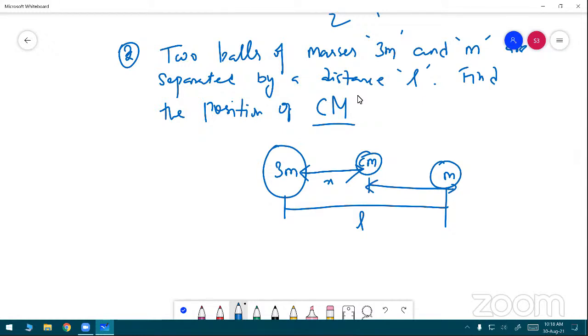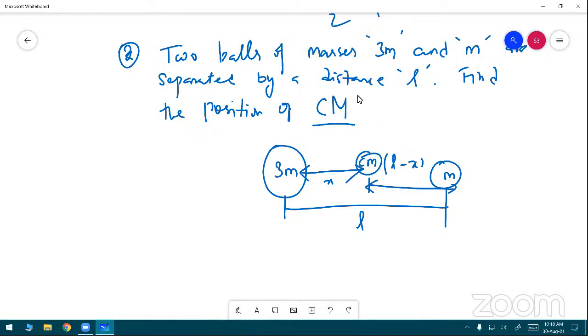Just consider the center of mass point placed at distance x from the 3m mass. So what is the remaining distance? The center of mass point is placed from mass m at, this is L minus x. I know well this is the center of mass, so the total torque must be 0. The torque must be 0.